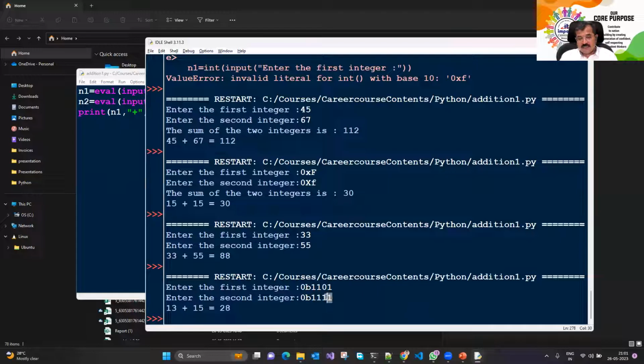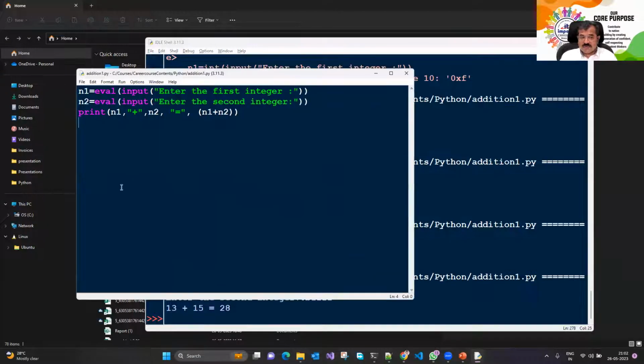Here, 1, 2, 4, 8. So 1 plus 2 plus 4 plus 8, and that becomes 15. 8 plus 4 is 12, 12 plus 2 is 14, plus 1 is 15. So we got the answer as 28. It's working. So the eval function does magic for us.